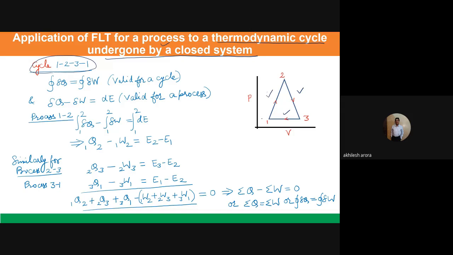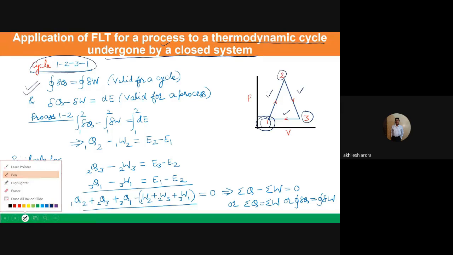Starting from 1 it goes to 2, goes to 3, and then once again we come back to point number 1. So the name of the cycle is 1, 2, 3, 1. So I can apply this particular equation, cyclic integral of delta Q is equal to cyclic integral of delta W. This is valid for a thermodynamic cycle.